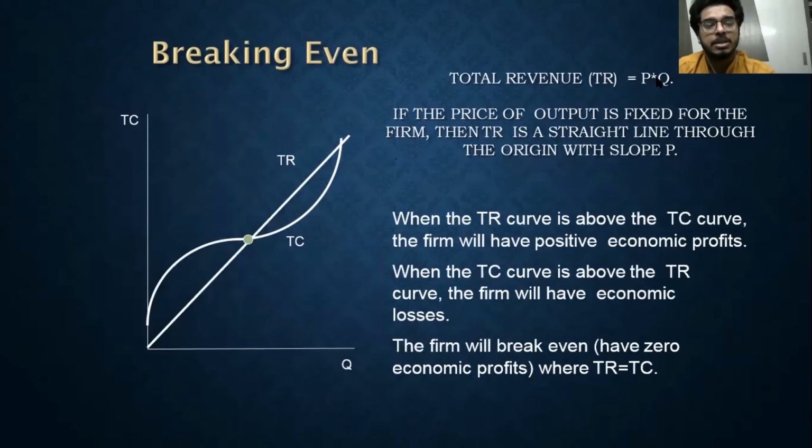How do I calculate total revenue? Total revenue is nothing but the product of the price for one unit of output and the quantity, which is the total output of whatever you are producing, be it pen, be it mask, be it sanitizer, whatever it is. So my total revenue is price into quantity.